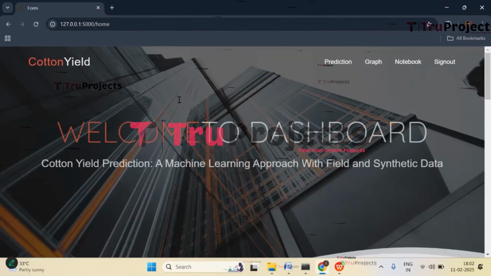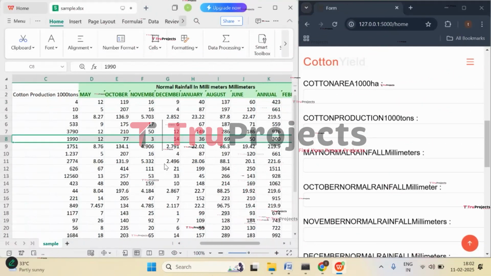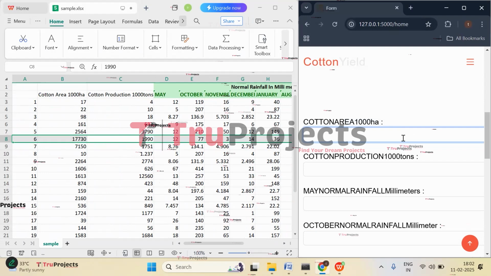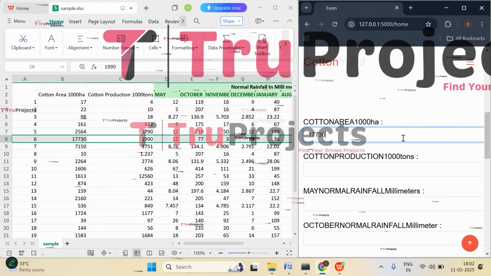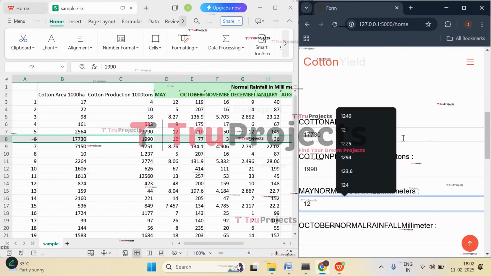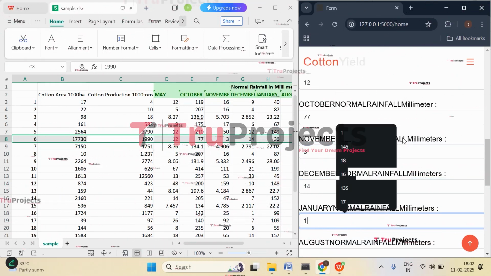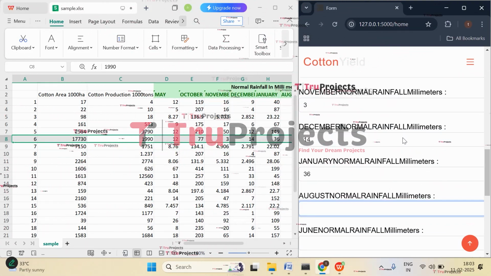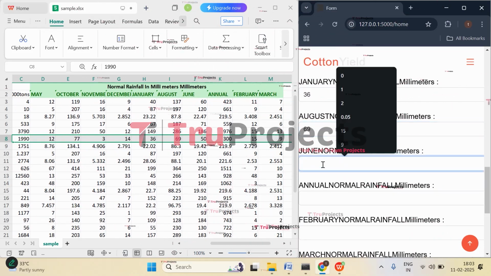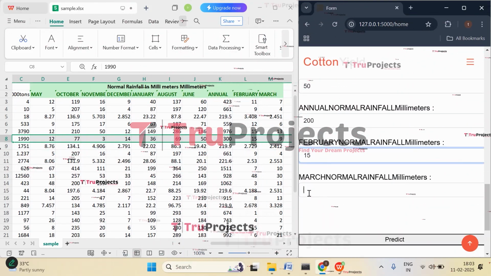Now let's check with the other case. So now let's check with this case. Here the cotton area in 1,000 hectares is 177, that is 17,730, and production is 1,990. May month rainfall is 12, 17 is the October month, November is 3, December 14, January 36, and then we have 69 as August, June is 50, 300 is annual rainfall, 15 is February month, and then 9 is the March month.